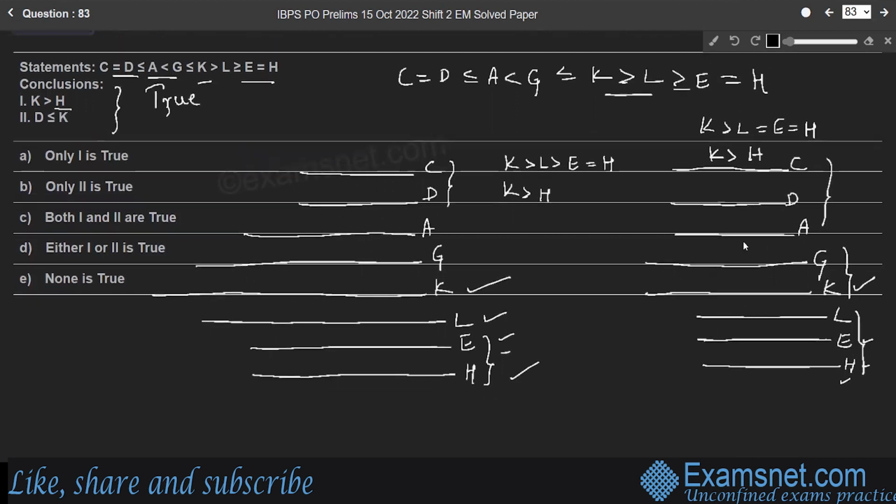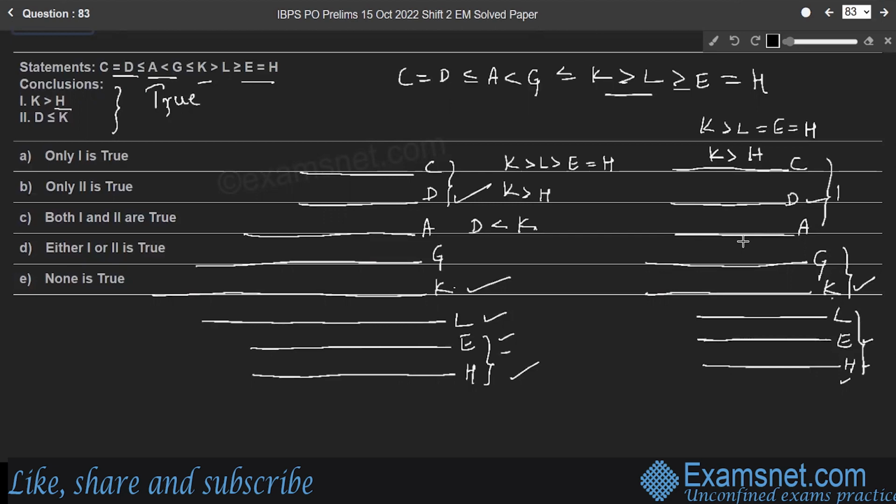Whereas the second one, D less than or equal to K. So line D and K, D less than K in the first case, it is true, right? So D less than K. Whereas in the second case, can we conclude D less than K?